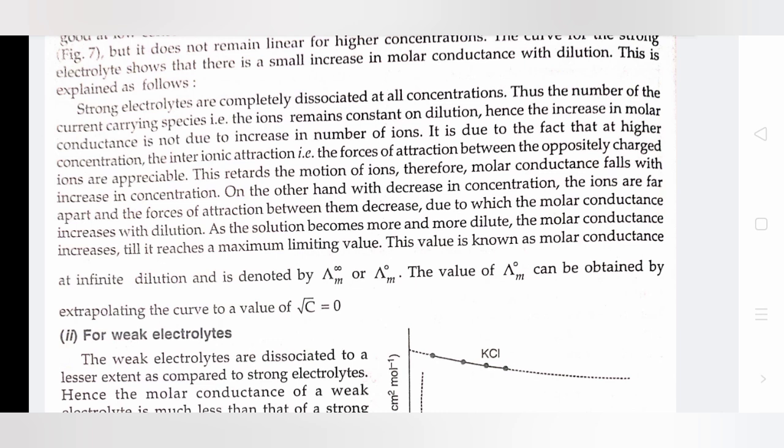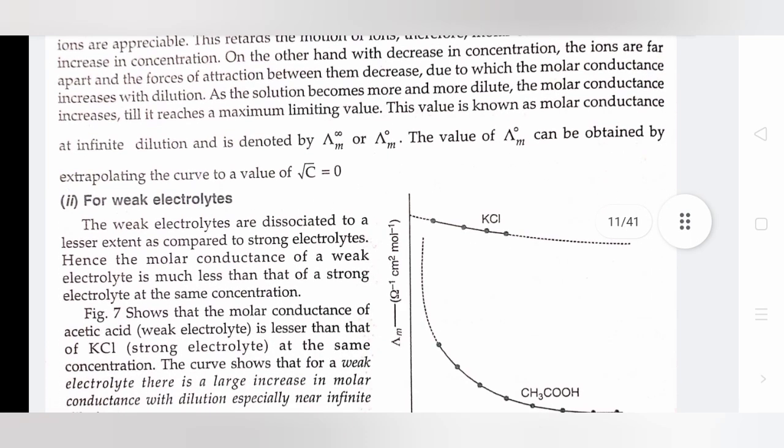As the solution becomes more and more dilute, the molar conductance increases till it reaches a maximum limiting value. This value is known as molar conductance at infinite dilution and is denoted by Λ_M∞ or Λ_M⁰. The value of Λ_M⁰ can be obtained by extrapolating the curve to a value of root C equal to 0. Second, for a weak electrolyte: weak electrolytes are dissociated to a lesser extent as compared to strong electrolytes. Hence, the molar conductance of a weak electrolyte is much less than that of a strong electrolyte at the same concentration.